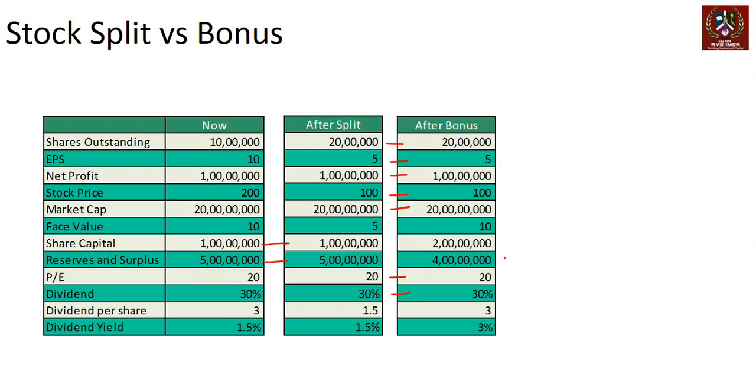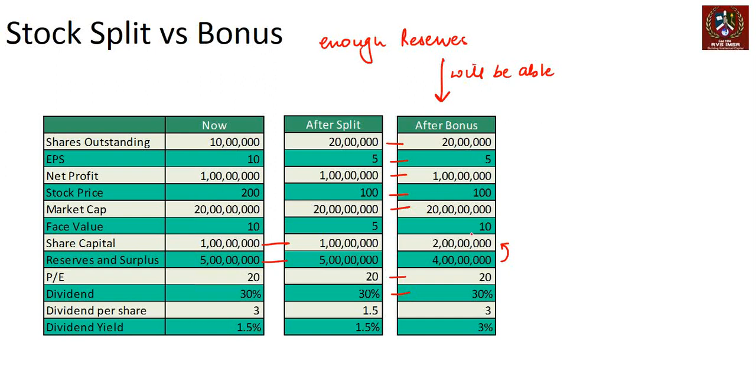But in the case of a bonus, there is a movement from reserves and surplus to share capital. So logically, only a company that has enough reserves will be able to do a bonus. Stock split anyone can do. It doesn't really require anything else.